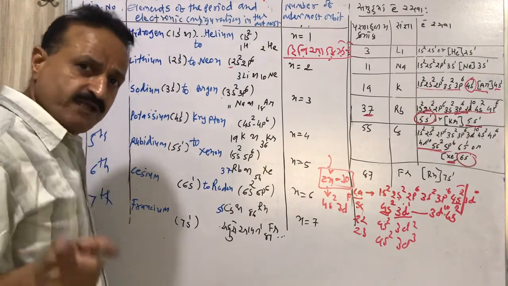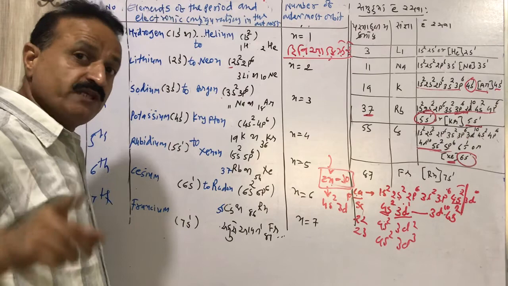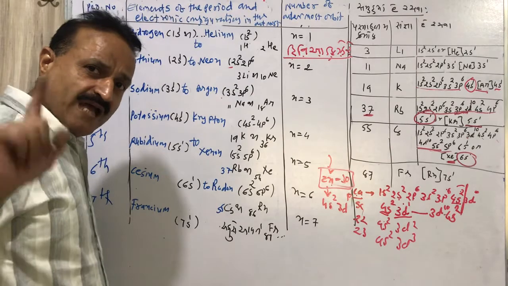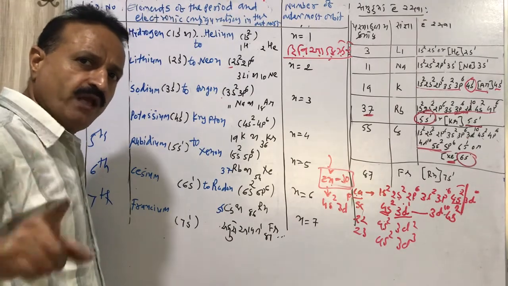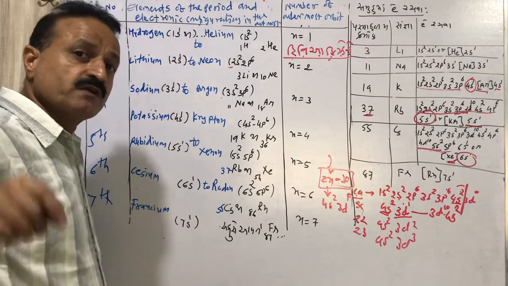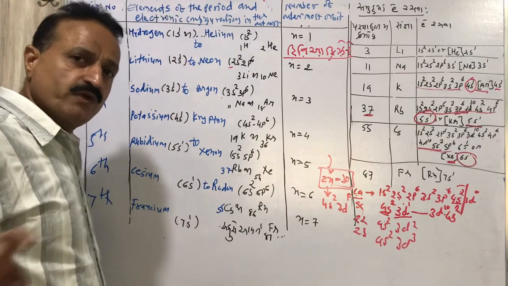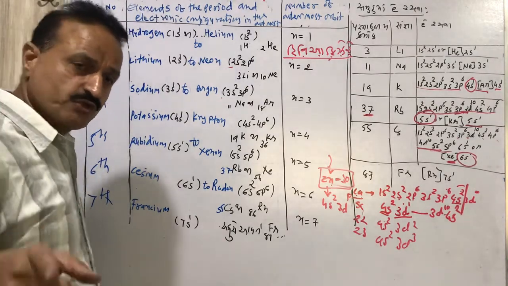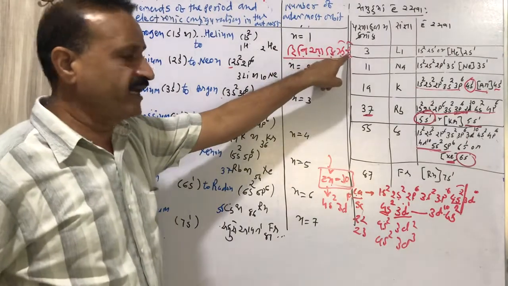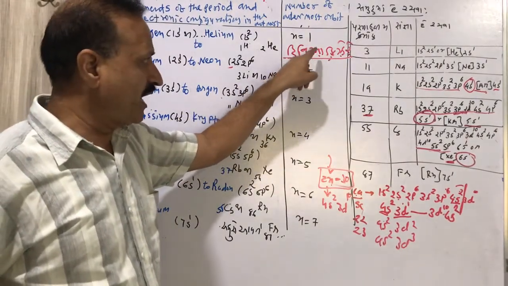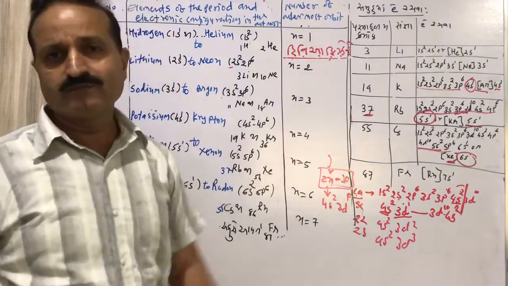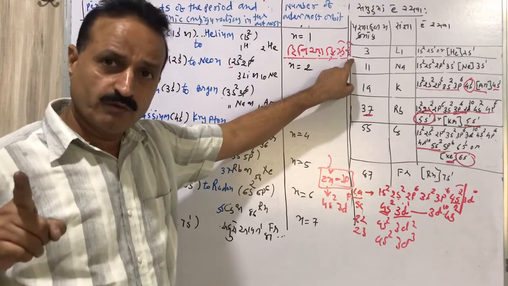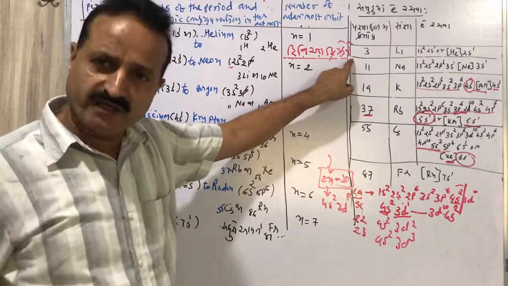Now the last element of each row. In the 7th row the last element is not considered, so the last elements of each row will have only 6 elements, because the last element of the 7th row is not decided. You can also remember the last element of each row, that is Henia Crisere: helium, neon, argon, krypton, xenon and radon. Radon is the last element of the 6th row. The 7th row last element is not decided.